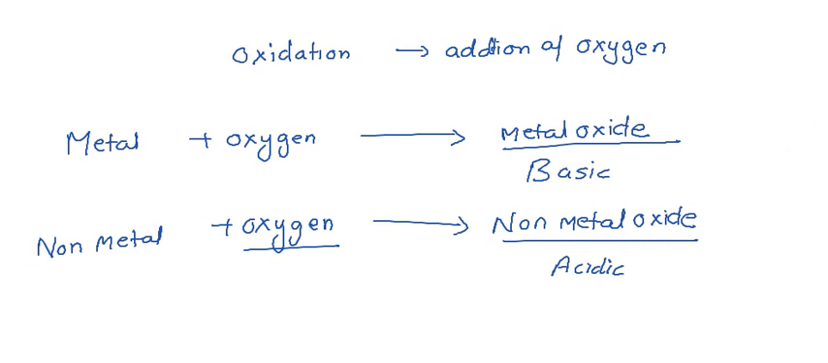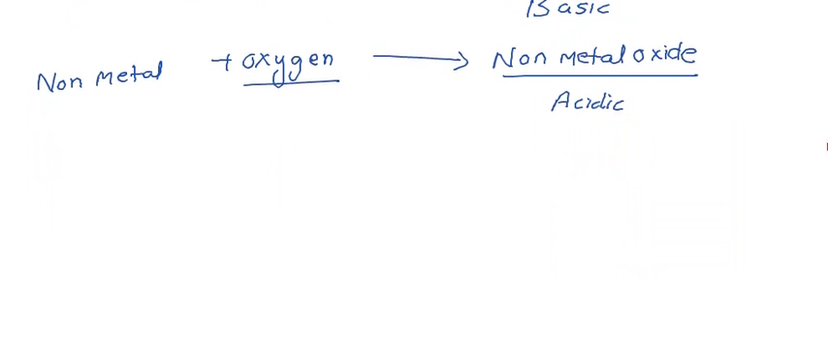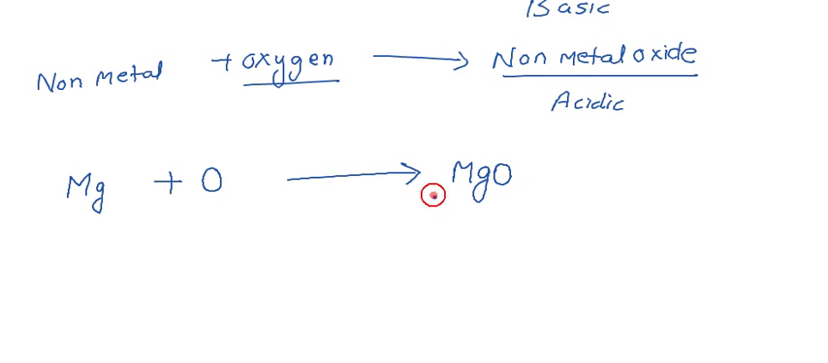For example, if you take magnesium metal and react it with oxygen, it forms magnesium oxide. If you check the pH value with the litmus paper test, you can see the litmus paper turns blue, which shows the basic nature.